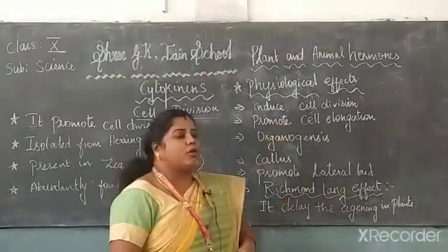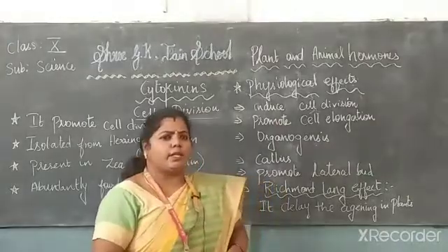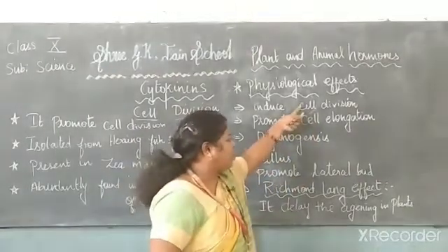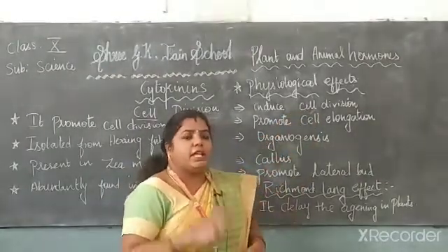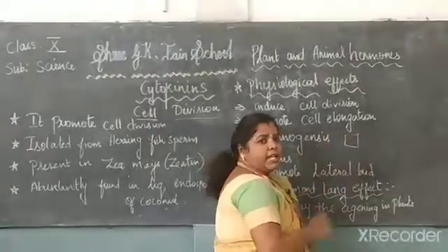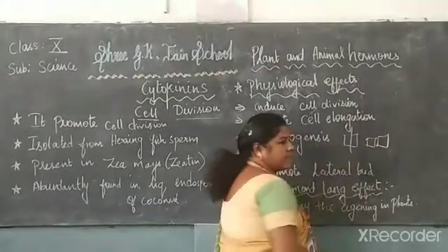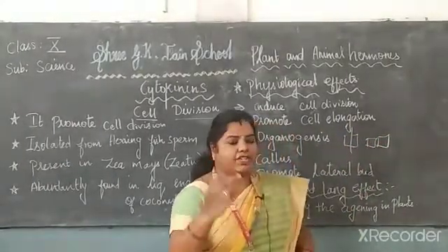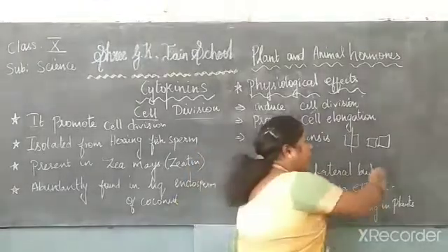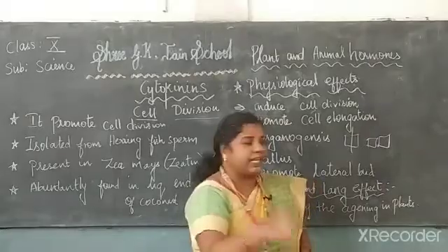Second one, it promotes the cell elongation. We already know the term. What is the difference between cell division and cell elongation? Cell division means a mother cell is divided into 2 cells, 2 daughter cells, and that is called cell division. And cell elongation means, after the cell division takes place, the size of the cell is increased.